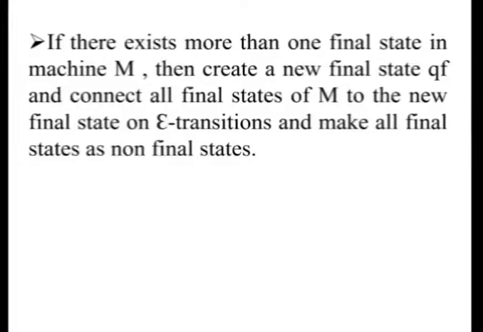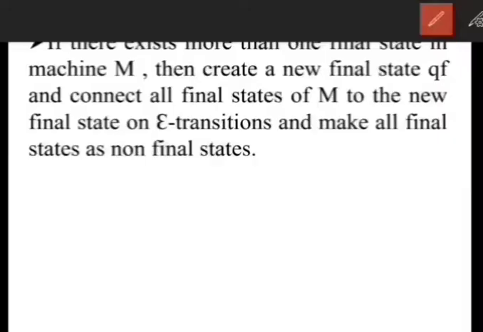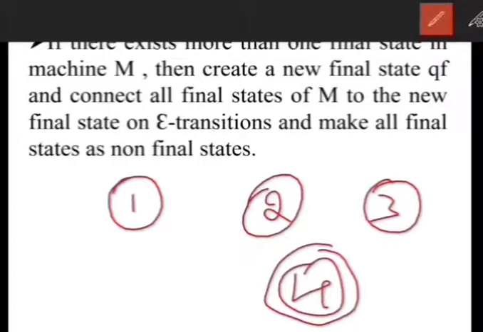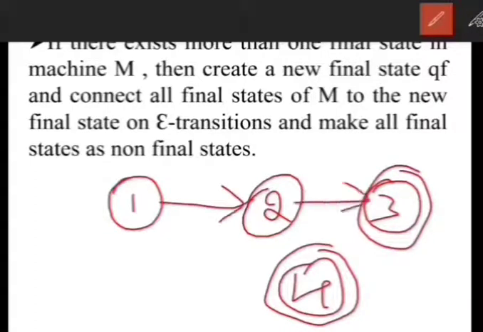If there is more than one final state in the machine M, then create a new final state with an epsilon transition and make all the old final states non-final. That means consider a finite state machine with state 1, state 2, state 3 and state 4. Here state 4 and state 3 are final states, and we have some transitions on some inputs.